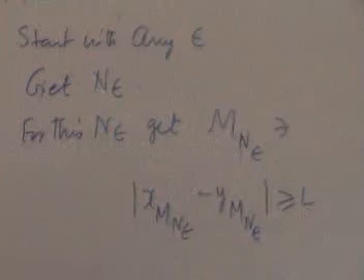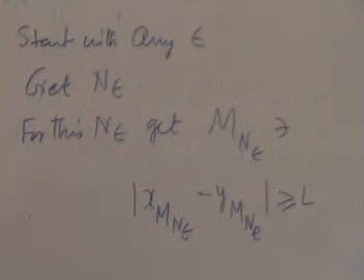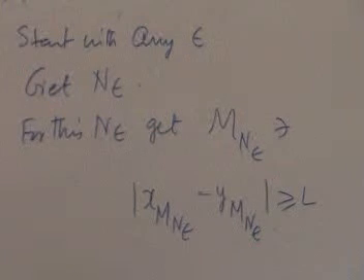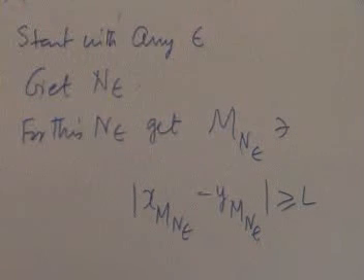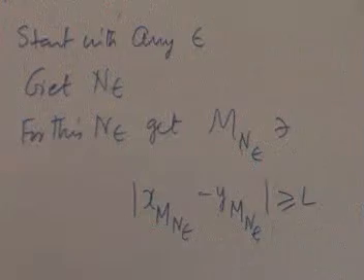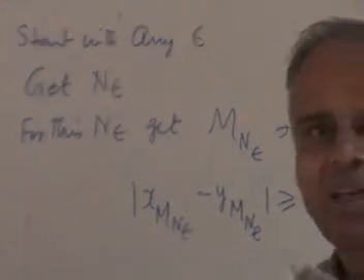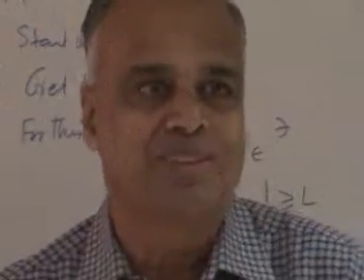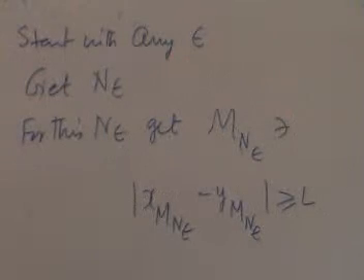Whatever epsilon you start with, you will get an N epsilon. Whatever stage you get, correspondingly you will get an M, N epsilon for that. Is that clear? Now, the word "clear" is called an intimidating proof. It has to be clear.